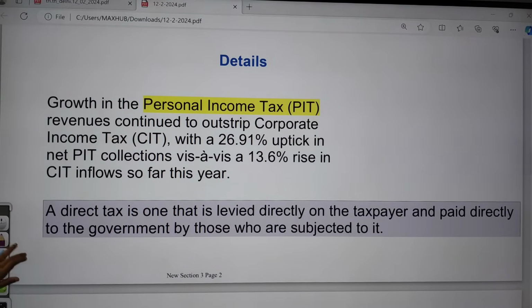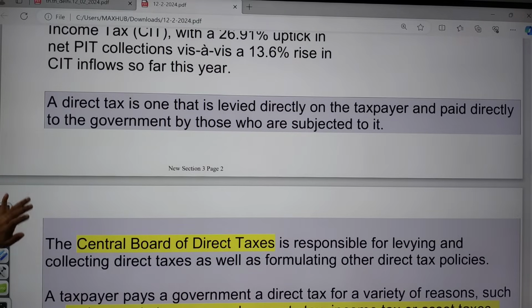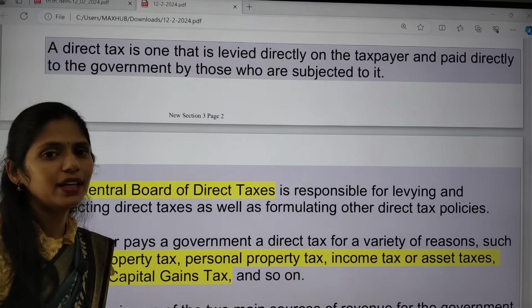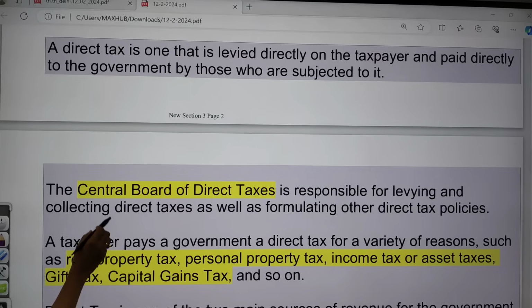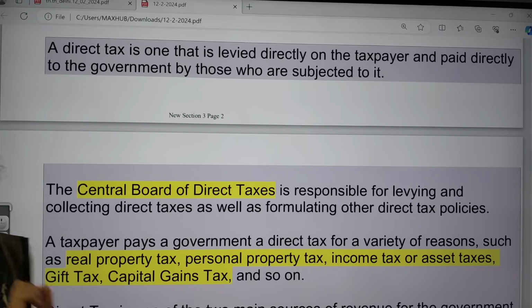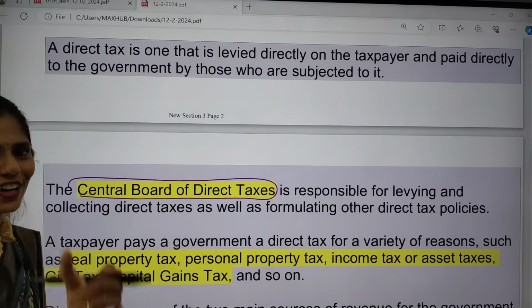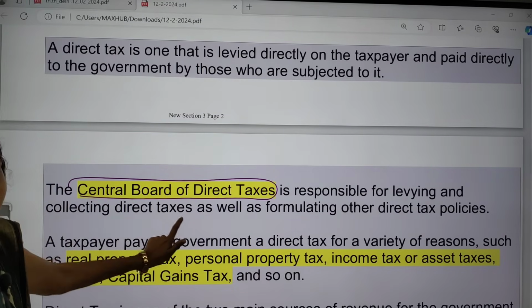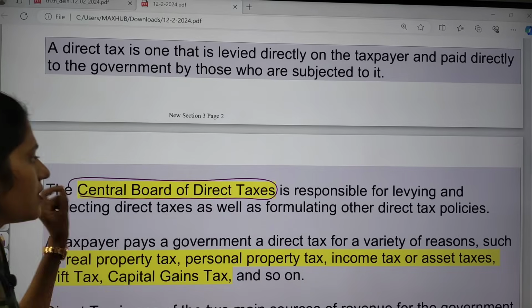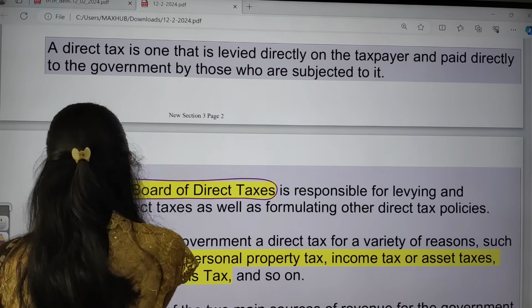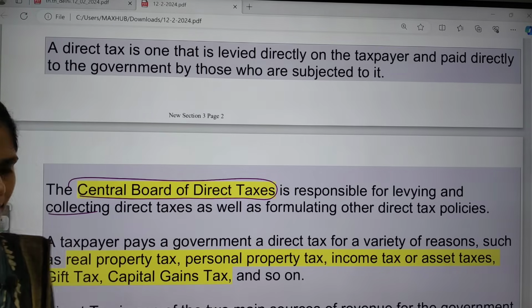So what is a direct tax? Direct tax is the tax which is levied, imposed on the taxpayer directly or on any company directly. Okay, so which organization is responsible? It is very important. That is the Central Board of Direct Taxes. It is responsible for levying as well as collecting these direct taxes.